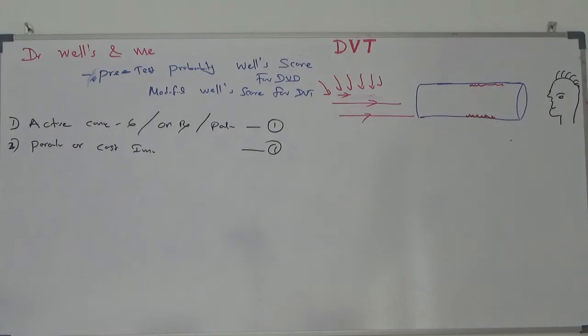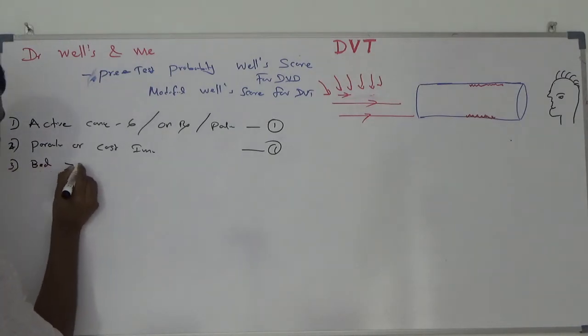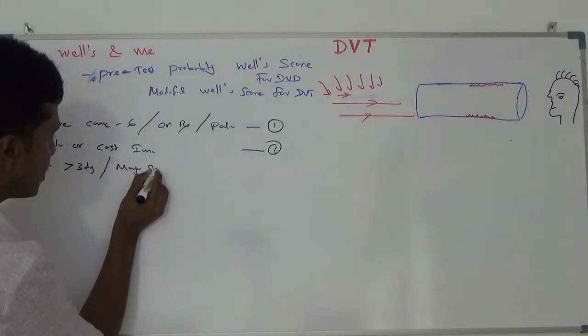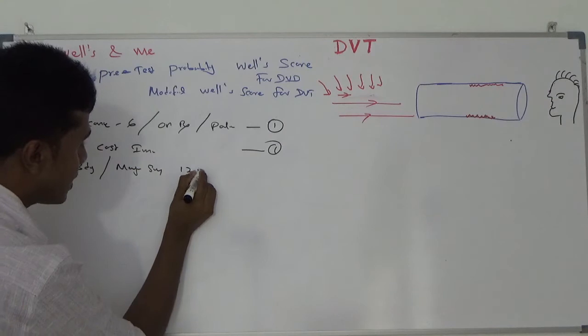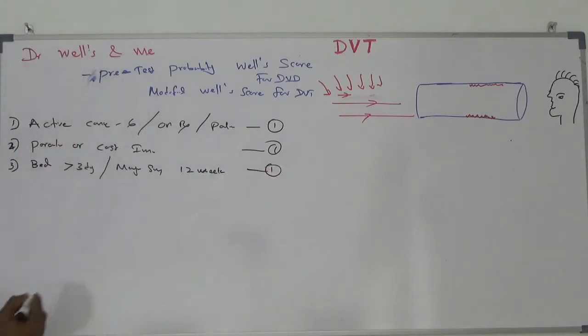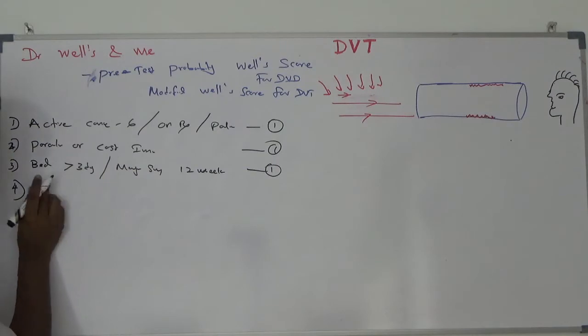Number 3, if my patient has been bedridden more than 3 days or had major surgery within the past 12 weeks, again 1 mark. Number 4, localized tenderness.